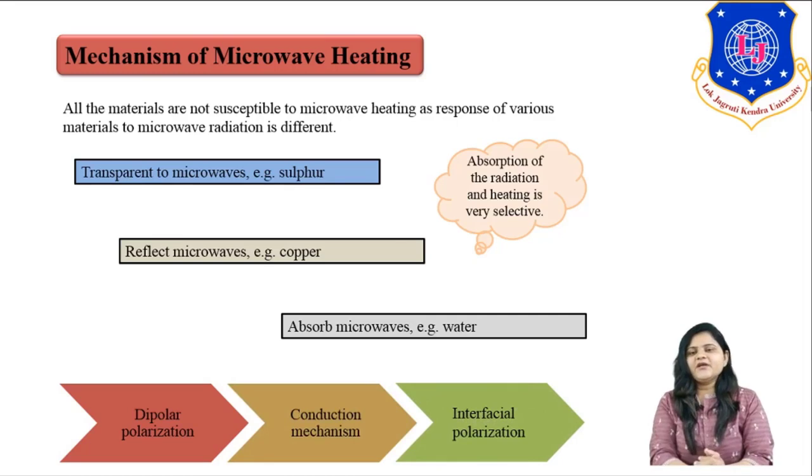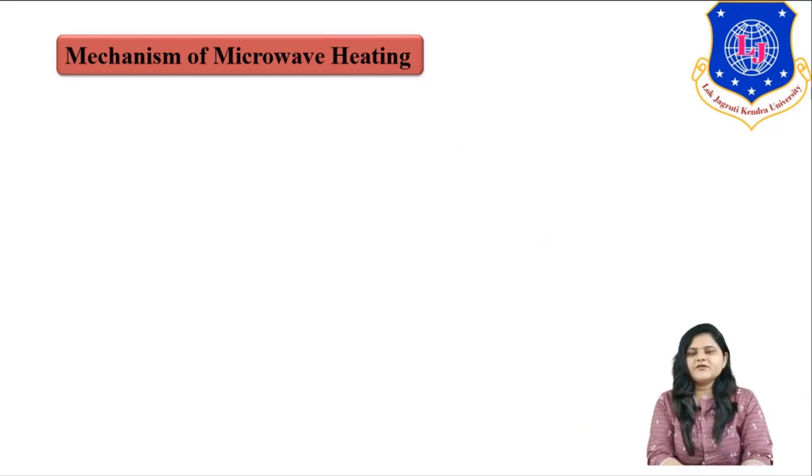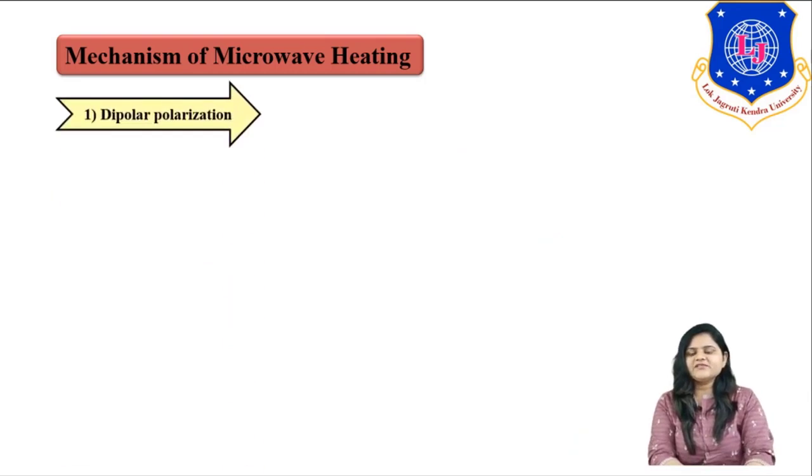In dipolar polarization, heating is mainly due to the polar moment of our substance. In the conduction mechanism, heat is mainly due to the resistance to current, and interfacial polarization is a combination of these two, dipolar and conduction. So first we will see the dipolar polarization. Briefly, in dipolar polarization, a polar substance, when it is irradiated with microwave, right? There is a change in orientation of the dipole.